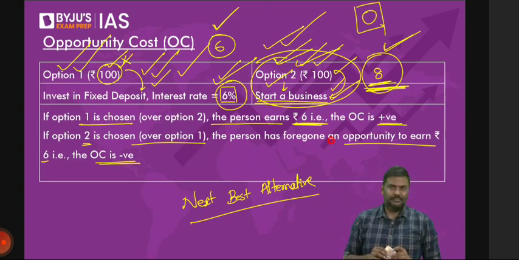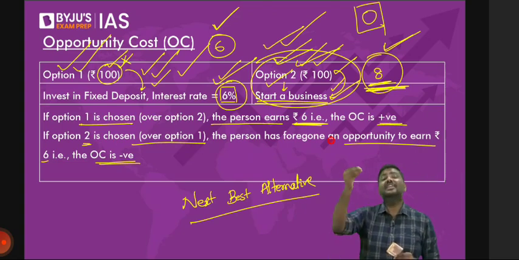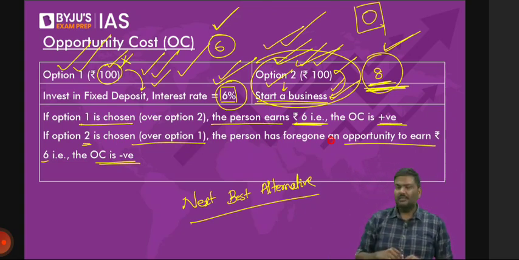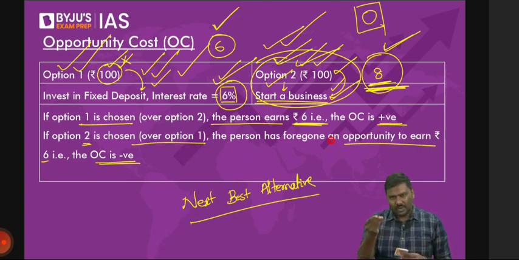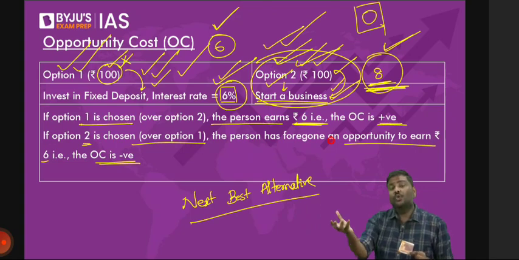Now tell me, because you have chosen to invest in the business, have you not lost an opportunity to earn 12 rupees? Simple question, right? I hope you understand this. Because you have invested in the business, did you forego an opportunity where you could have earned 12 rupees or not? The answer is yes.